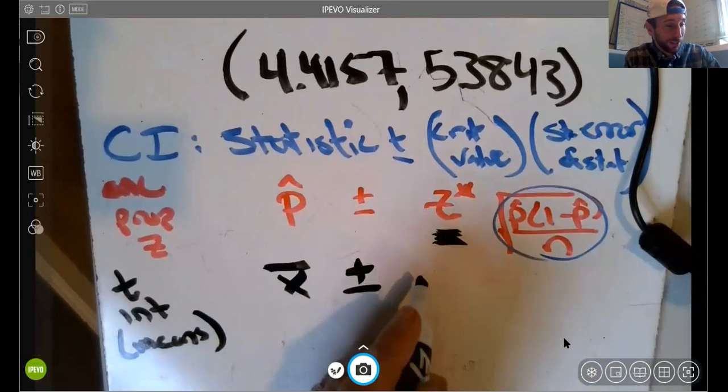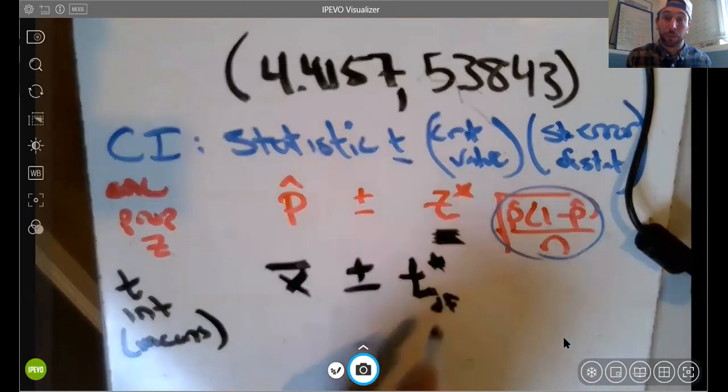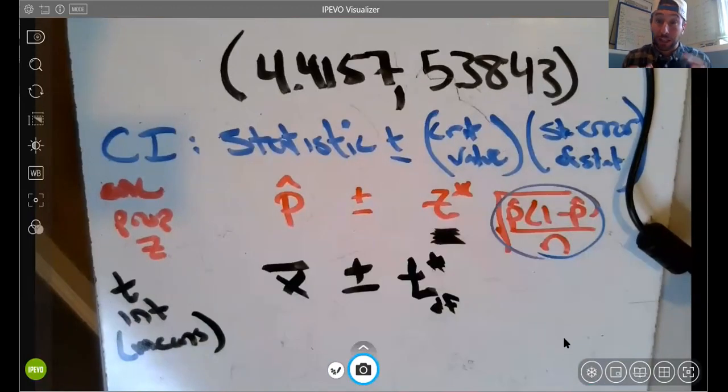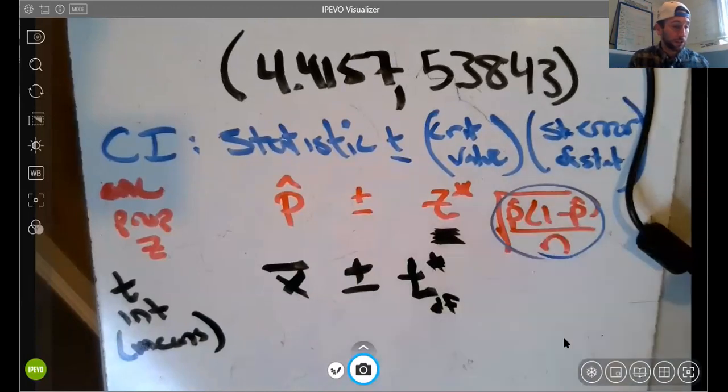Which next video. So this is something called T star, which varies based on degrees of freedom. If you guys remember when we were in class, when I gave you the T table to look up all the Z stars, they were just the very bottom row. And you guys were like, what are the rest of those numbers? Those are all the T stars. So actually, some of you could probably do it. You would look up the degrees of freedom on the left side and the confidence level on the bottom and just see where those meet. And that's how you would get this T star. That's coming up in the next video.